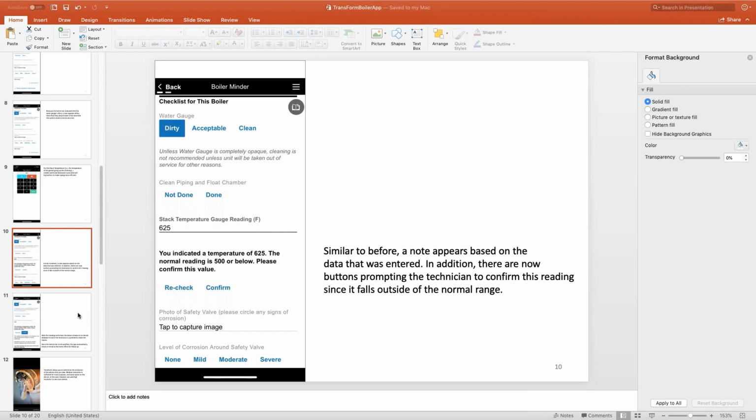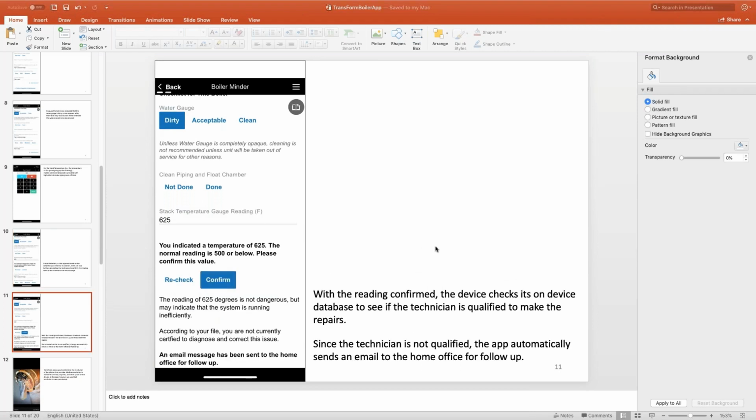But assuming that you confirm it, a couple of things can happen. First of all, it can tell you, don't worry, this isn't dangerous, but it may indicate that the system is running inefficiently, so it does need to be looked into. But it can also know that for this particular type of operation, seeing if a system is running efficiently requires a certain skill level.